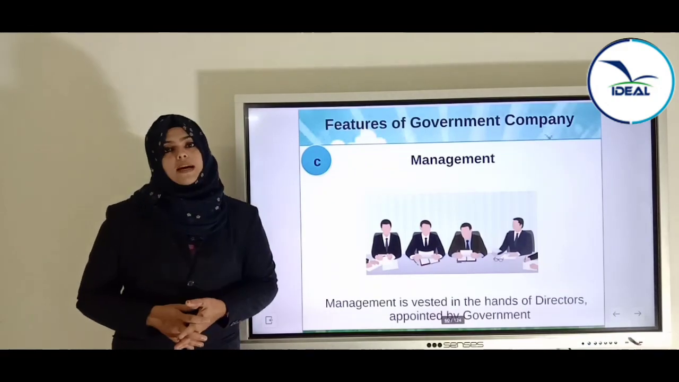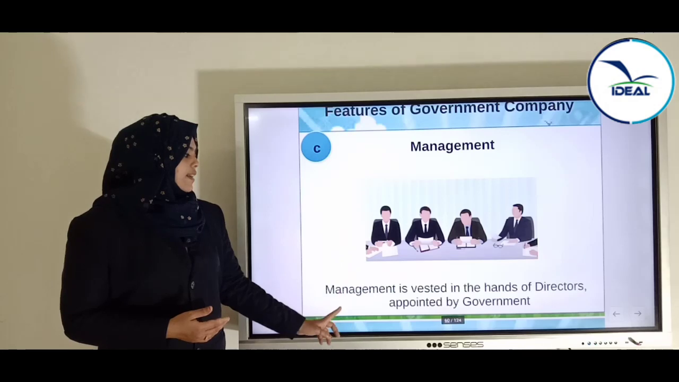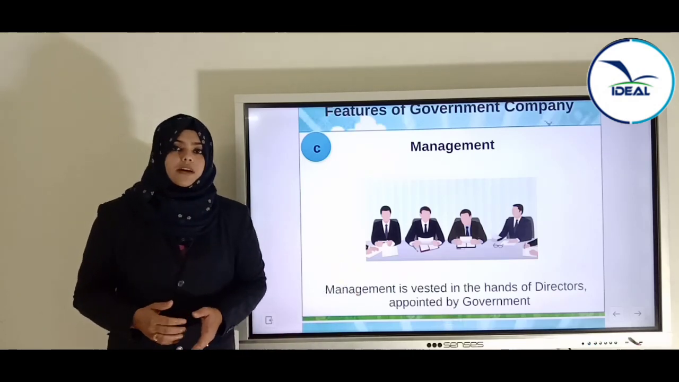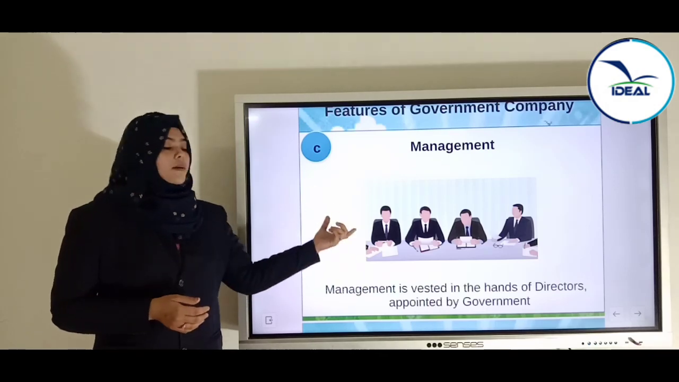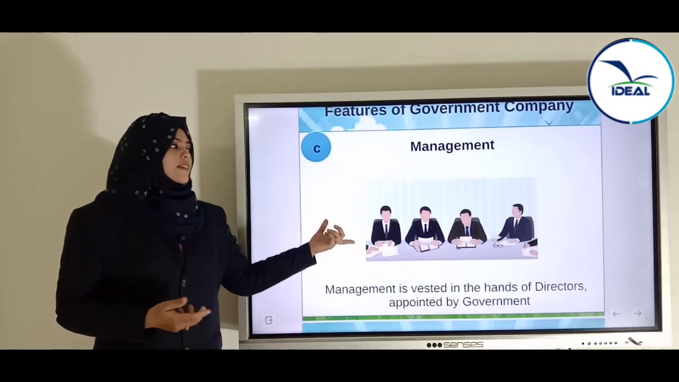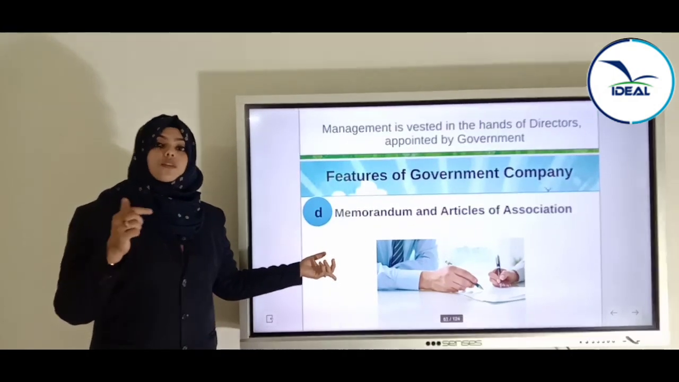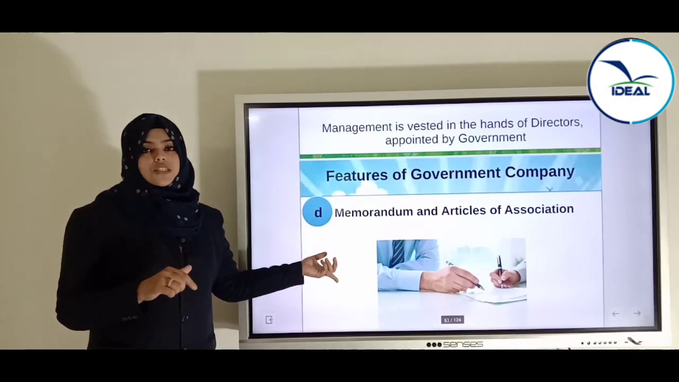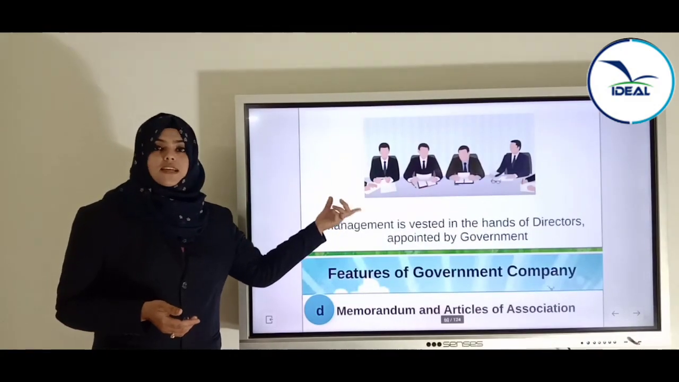Now the third one is management. Here the management will be in the hands of the directors appointed by the government, because as the control is under the hands of the government, the management will also be under the hands of the government. That is, those officials who are appointed by the government will manage these types of organizations.